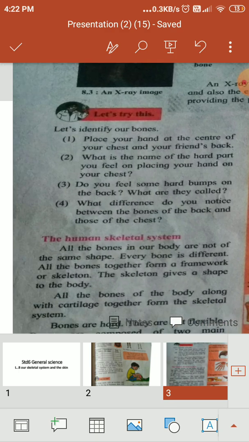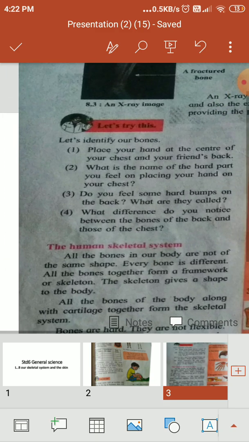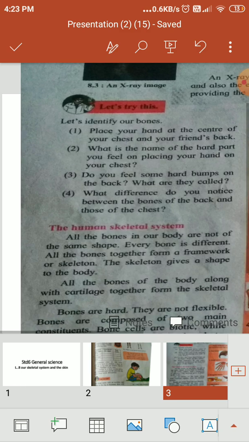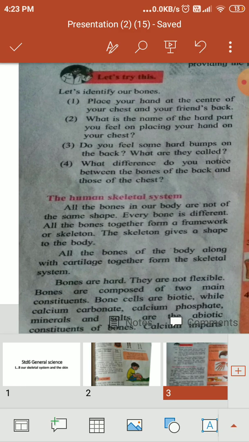What is the name of the hard part you feel on placing your hand on the chest? Rib cage. Yes. Do you feel some hard bumps on the back? What are they called? The hard bumps are called the vertebral column. Yes, vertebral column. What difference do you notice between the bones of the back and those of the chest? They are the bumps and these are the rib cage, the rod shaped. That means that the human skeletal system, all the bones of the human skeleton are not in the same shape. Every bone is different. All the bones together form a framework or skeleton.